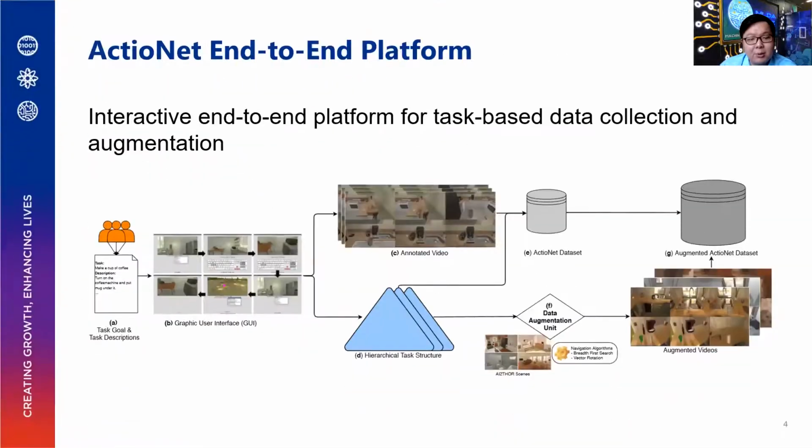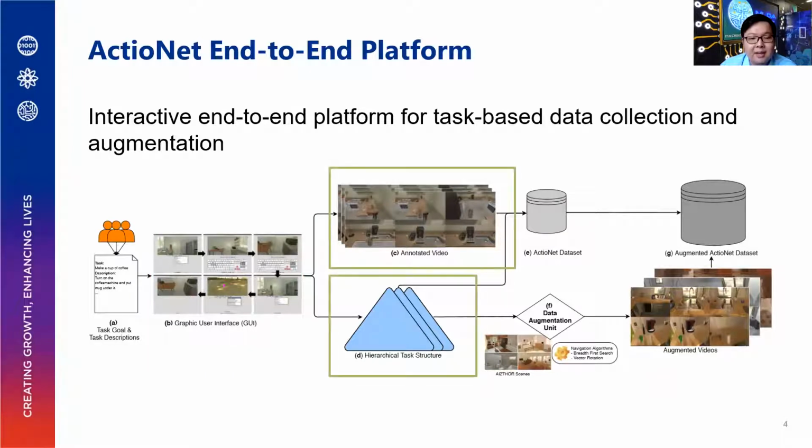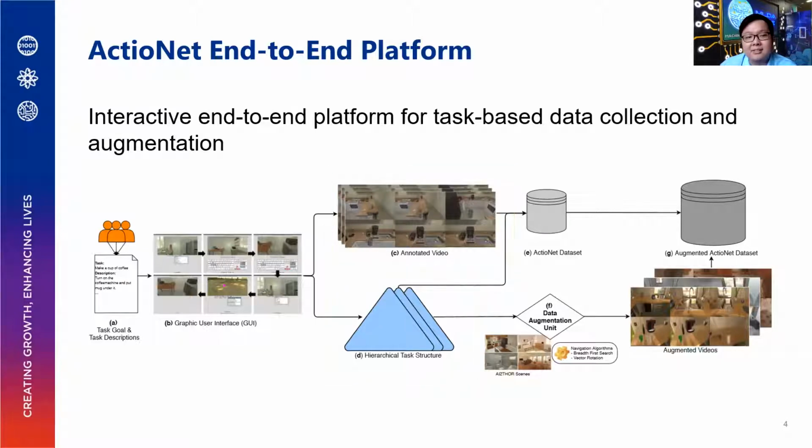So for the ActioNet end-to-end platform, it starts off with a list of task goals or descriptions before collecting the task-based dataset through our graphic user interface, which will generate the task-based dataset in two parts. One being the annotated video dataset. Next we have the hierarchical task structure data. And the hierarchical task structure data will be further augmented using our data augmentation unit to generate more annotated video datasets.